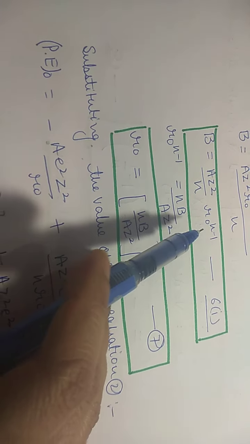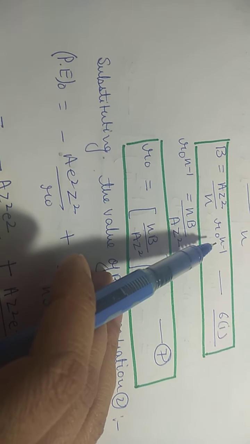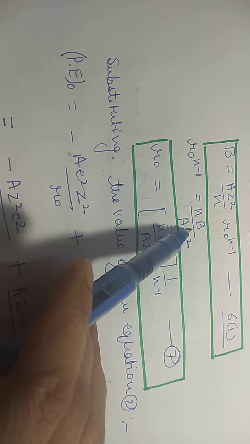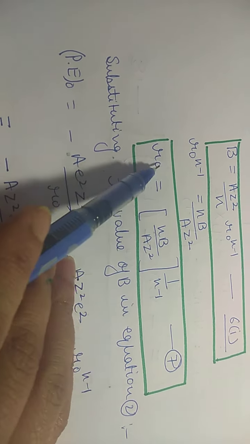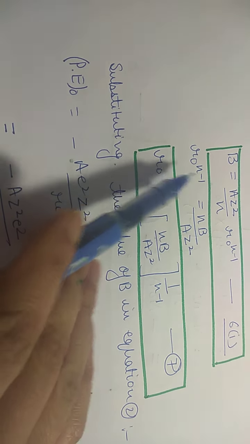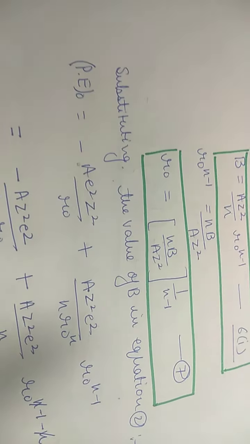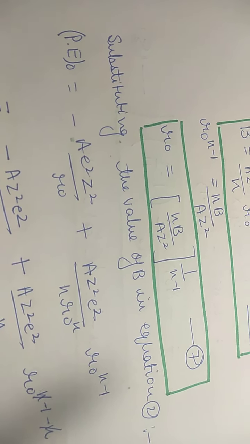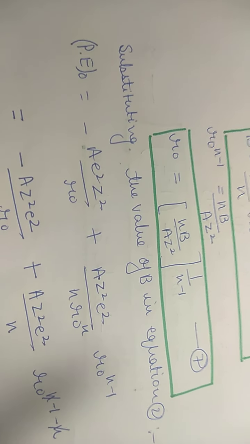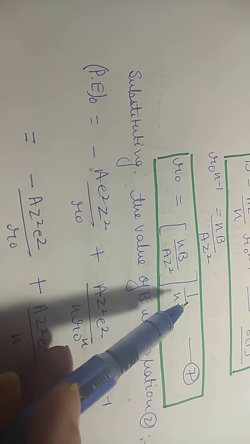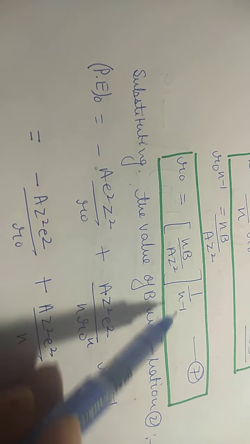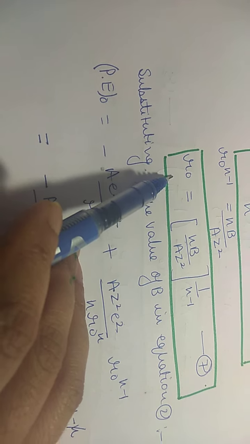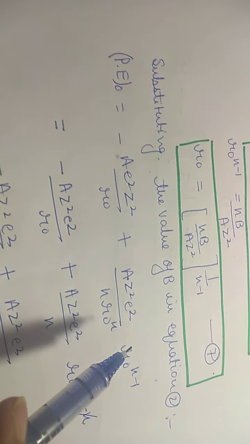Now from here you can find out the value of interionic distance at equilibrium. r naught raised to the power n minus 1 will be equal to nb upon az square. And if you have to remove the power from r naught, n minus 1, so obviously the value will be like this: r naught = (nb upon az square) whole raised to the power 1 upon n minus 1. This equation number 7 gives us the value of r naught, that is the equilibrium interionic distance.